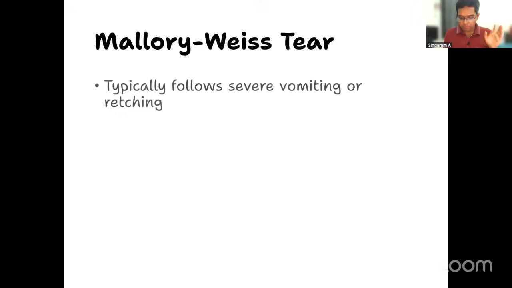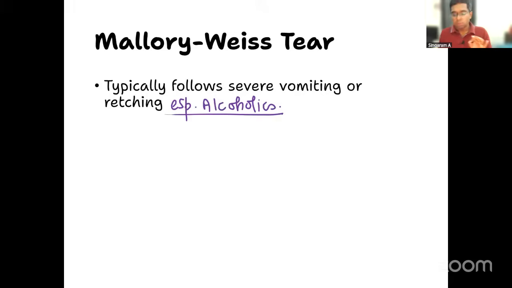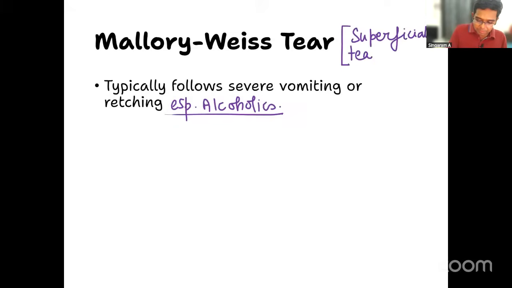I think all of you know about this. It is a condition which typically follows severe vomiting or retching, especially in alcoholic patients, okay, right? That was a clue which was given in the question also. What is the next one? It is something like a tear in the esophagus. But tell me, is it a superficial tear or a deep tear? It is a superficial tear, especially at the gastroesophageal junction actually.